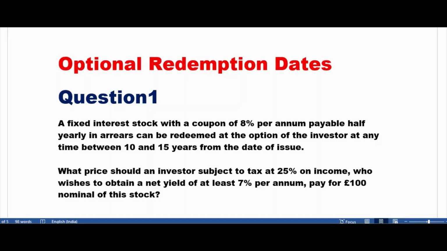Now I'm purchasing. Even the party, the borrower of money, also agrees with this. So if I want, I can stop it at 10, or I can redeem it after 11 years or 12 years, 13 years, 14 years, 15 years. This is my choice because I'm the investor. In this question, you will get questions where the option will be of the investor or of the borrower. If I change this one, the answer will change.